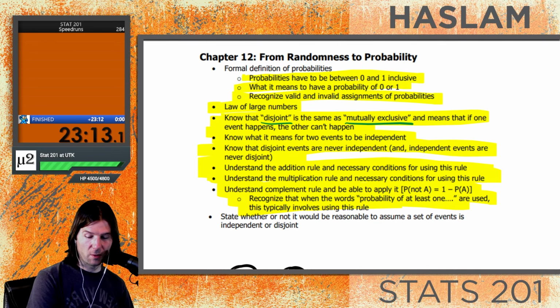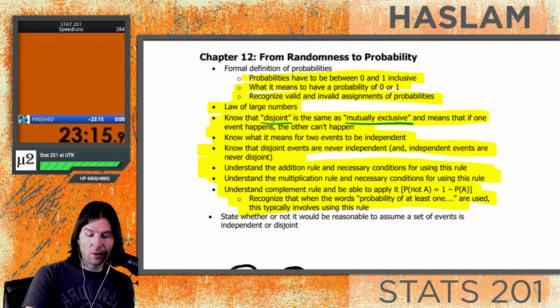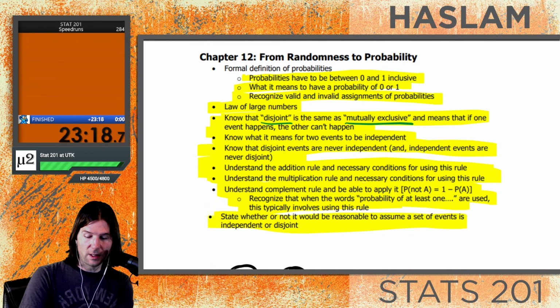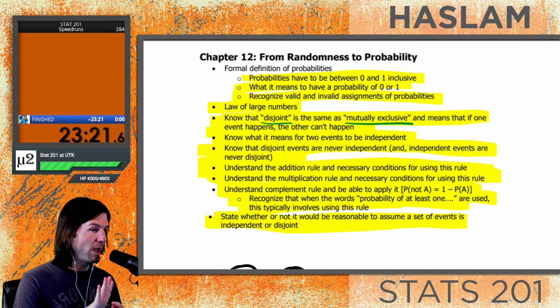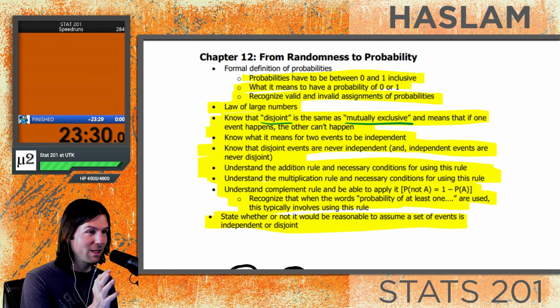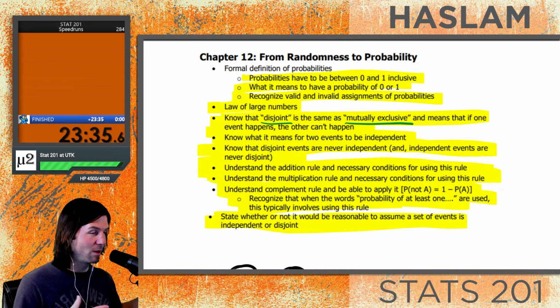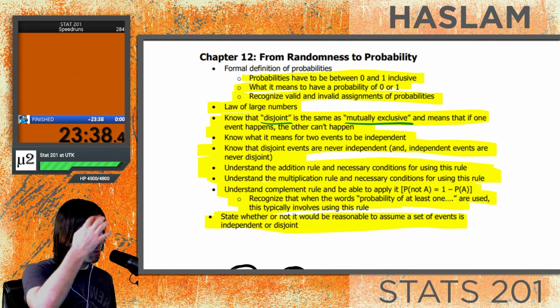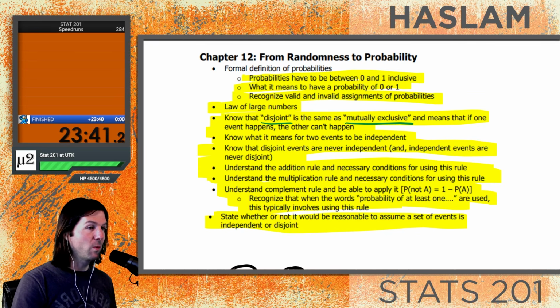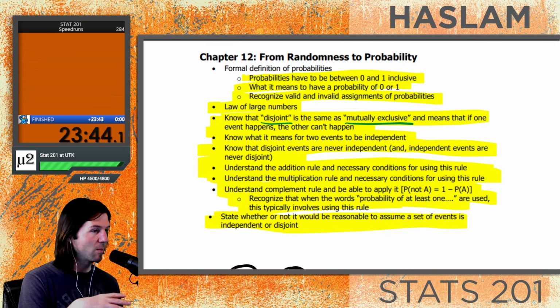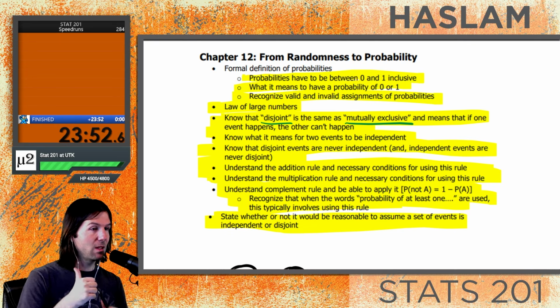State whether or not it'd be reasonable to assume a set of events is independent or disjoint. Once again, reviewing the terms, independent and disjoint. Independent means if something is independent, knowing A tells us nothing about B. So 2 independent events would be something like you wake up early and your favorite team wins their game tonight. You waking up early would tell you nothing about your team winning the game tonight, so they're independent events. But you wake up early and you get to class on time? Well, if you wake up early, you might be more likely to get to class on time. Those would be dependent events. Now, disjoint events are very, very dependent. Disjoint means if one happens, the other cannot happen.